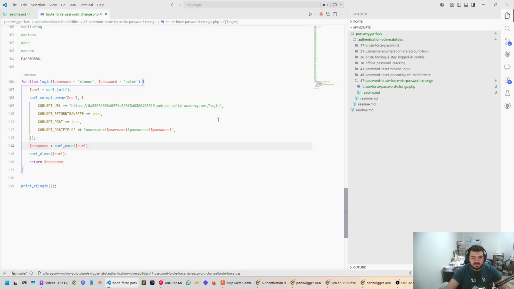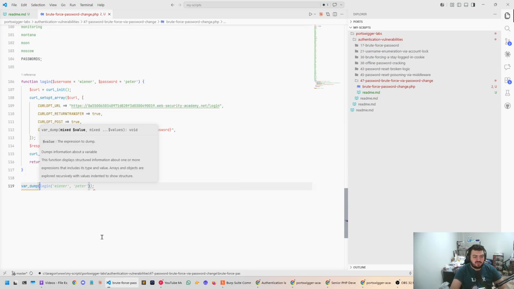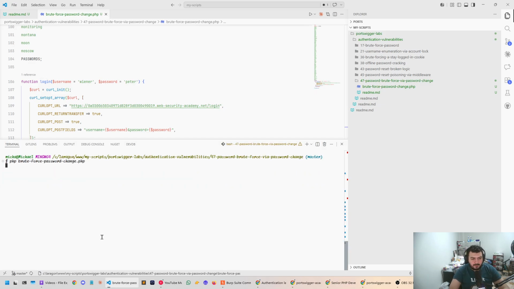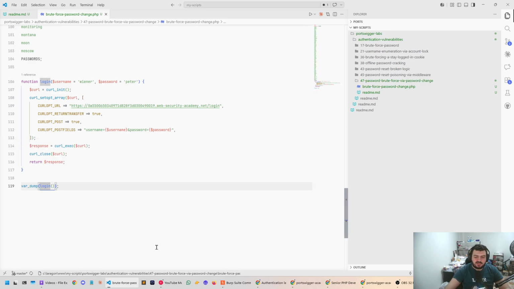Why is that? We have the URL here set correctly to login. We're sending a post request. The post fields is this. We are executing, and then we are returning the response. Let's do a var dump of login. It's a string, just an empty string. Okay.